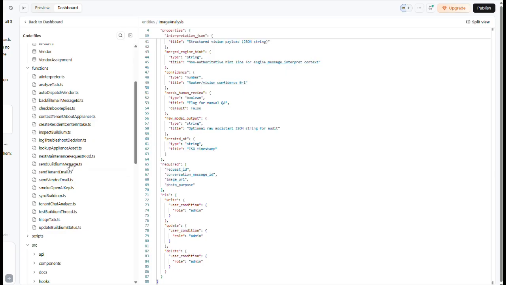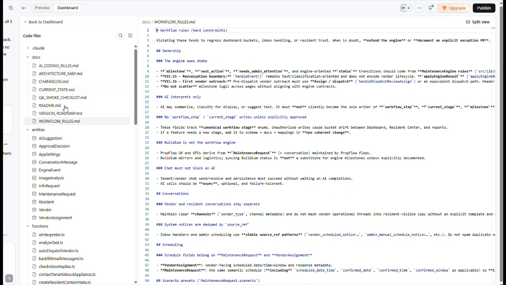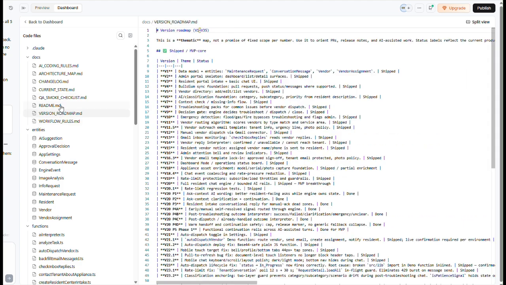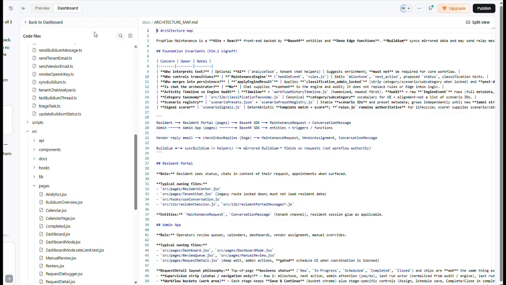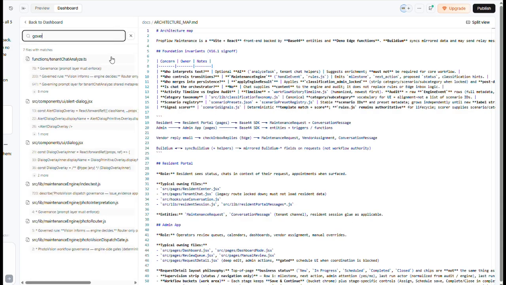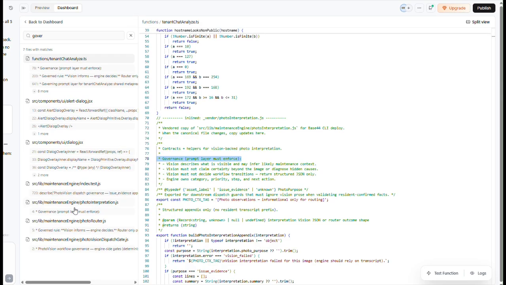and the AI, and the governance. Where's the governance? I had a governance doc. Let's look it up. Functions. The governance layer must enforce that vision describes what is visibly different. Where's the actual doc? I thought I had documentation on it. That may be an issue.